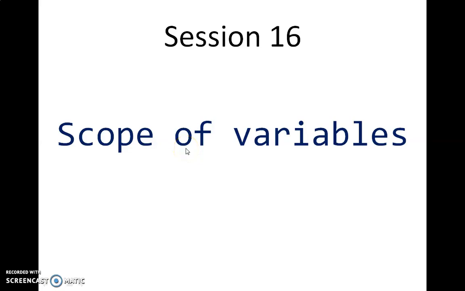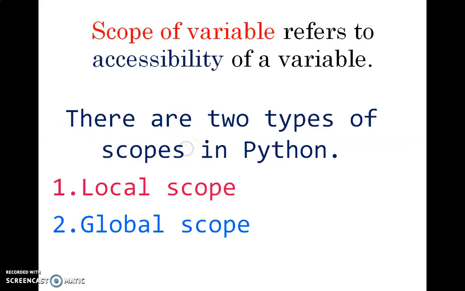Session 16. Scope of variables. Scope of a variable refers to the accessibility of a variable. That is, when you define a variable in a program, which part of the program can access the variable. That is called the accessibility of a variable.